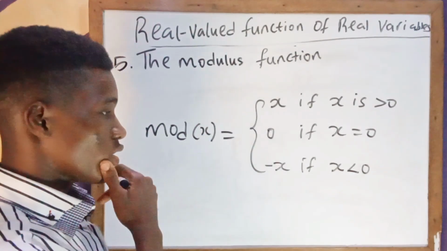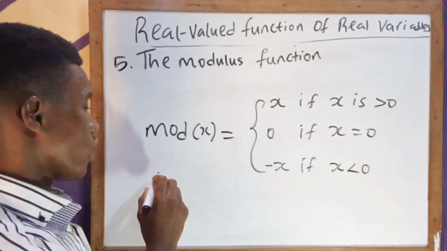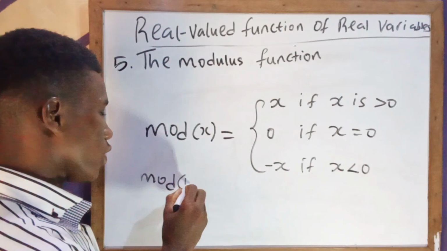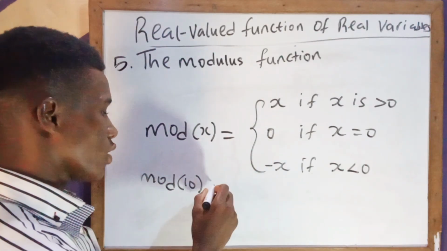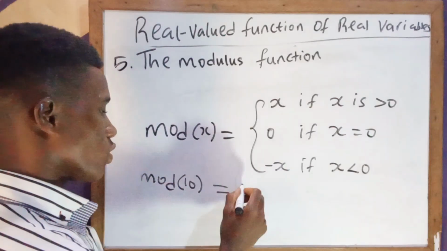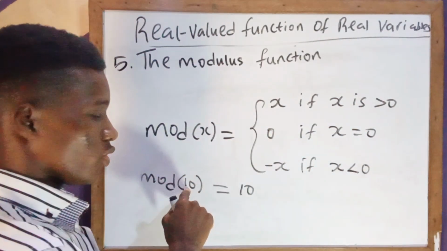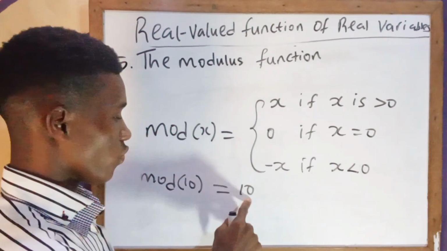So what does this thing mean? Let's say we are given, for example, the modulus of 10. From this definition, you see that the modulus of 10 is what? 10. From this definition, x is greater than 0, so it will be x, which is this. 10 is greater than 0, so the modulus of it will be 10.